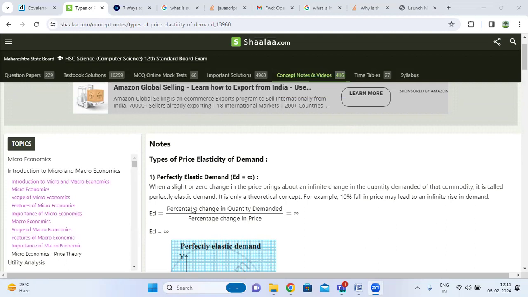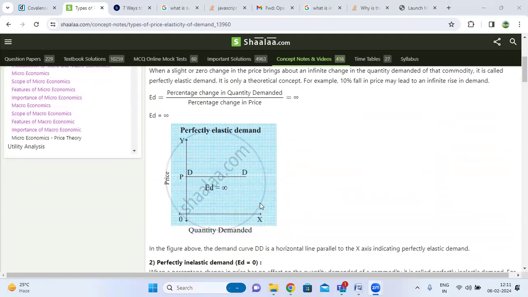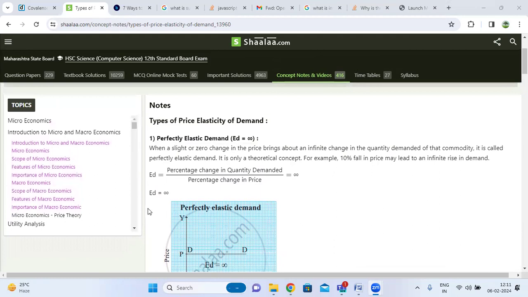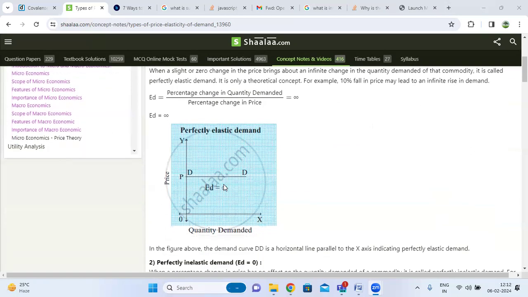So in perfectly elastic demand, the percentage change in quantity demanded is infinite even if the percentage change in price is zero. The price cannot be changed, yet the quantity demanded changes infinitely. Looking at the equation, the percentage change in quantity demanded divided by the percentage change in price is also infinity.